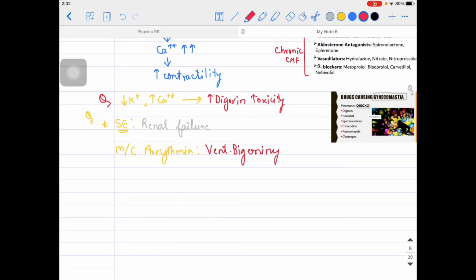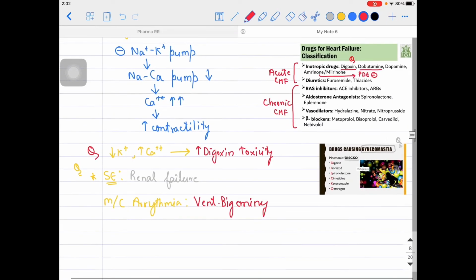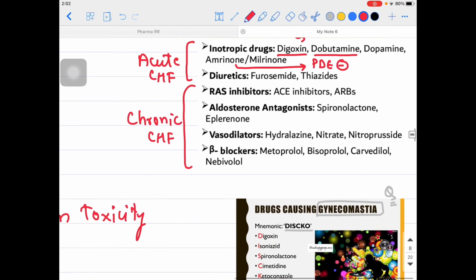Now other than that, what we need to understand is, if digoxin toxicity happens in the patient, then what you need to actually do for this patient. For example, if ventricular arrhythmia occurs due to digitalis toxicity, then you can give lignocaine. Okay, then coming to the chronic CHF patient. Now the chronic CHF patient can be treated with several kinds of drug classes. For example, ACE inhibitors or ARBs, spironolactone, eplerenone, aldosterone antagonists, vasodilators, beta blockers. So all these kinds of drugs are there.